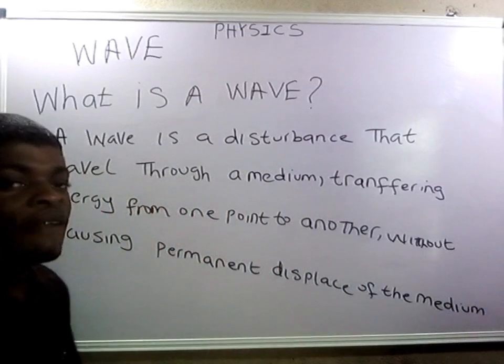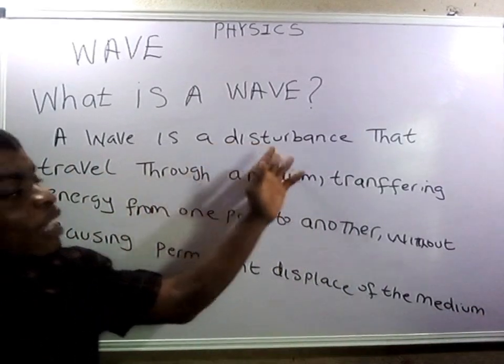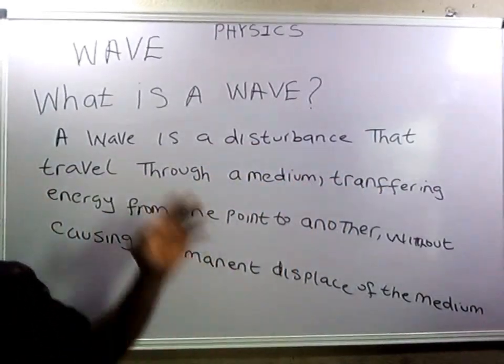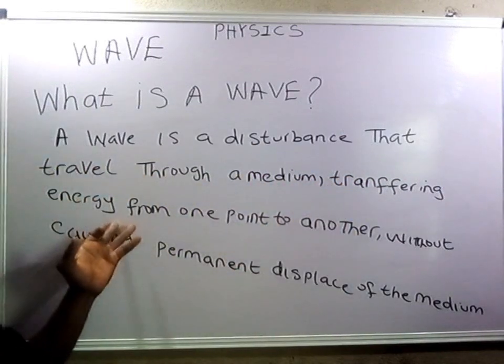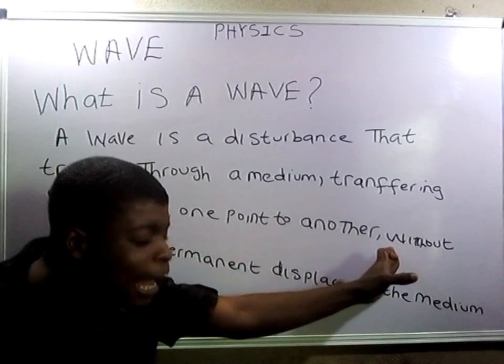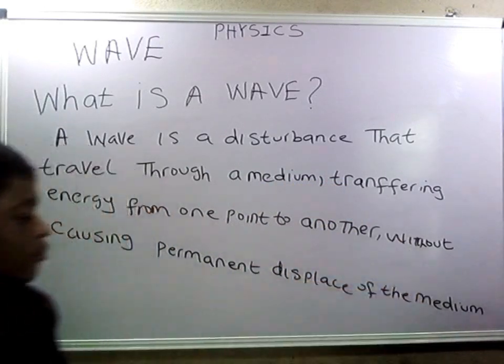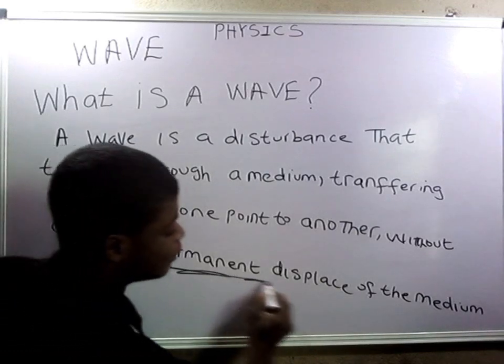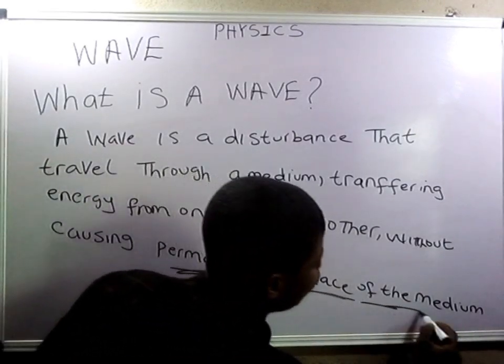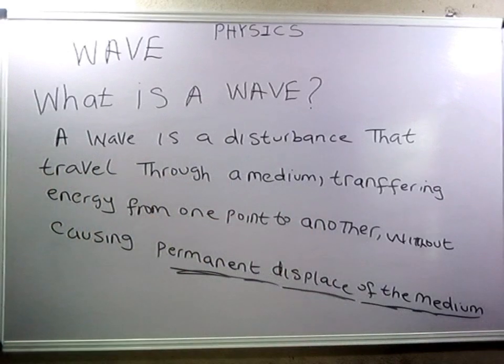So let's read the definition. A wave is a disturbance that travels through a media, transferring energy from one point to another without causing a permanent displacement of the media. This must be noted.